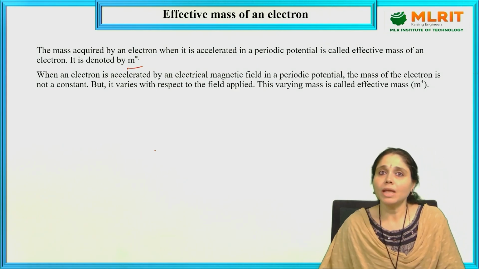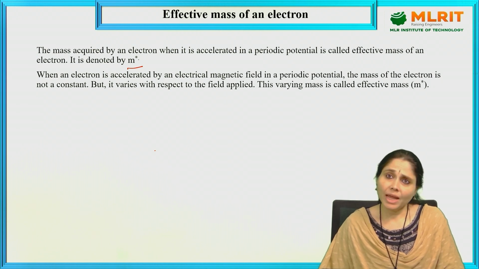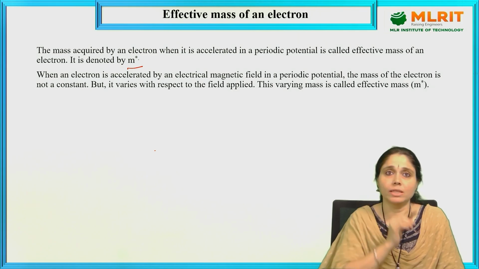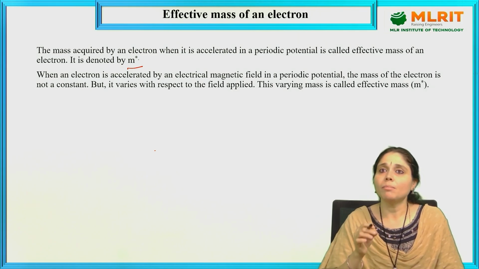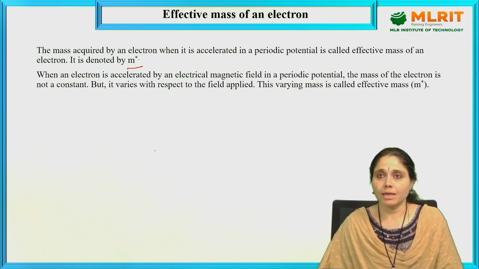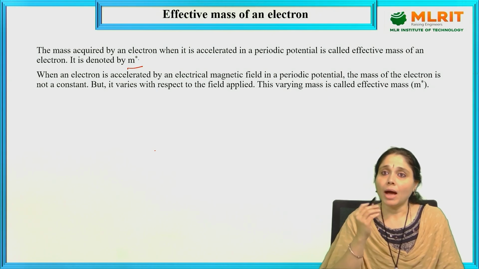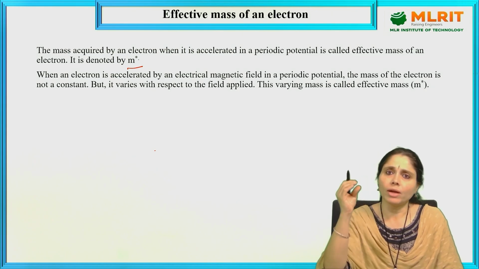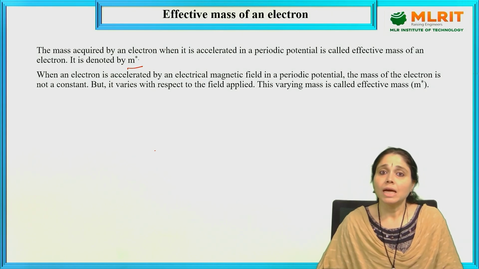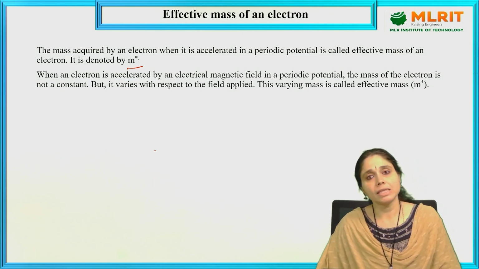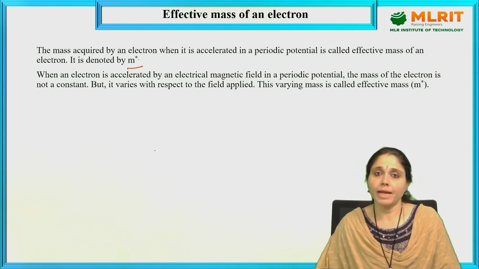When the electron is accelerated by an electromagnetic field in a periodic potential, the mass of the electron is not a constant, but it varies with respect to the field applied. So, the varying mass is called effective mass m star. So, it changes with the acceleration. Let us have the derivation, how the m star arrives.